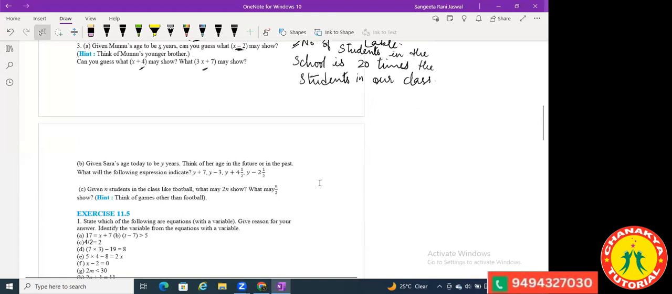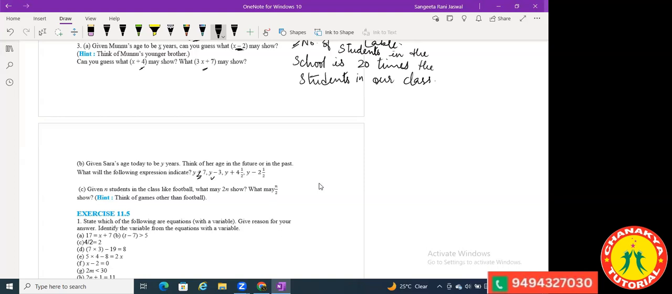Okay. Now see this next one. Given Sarah's age today to be y years, think of her age in the future or in the past. What will the following expressions indicate? Now y plus 7 will be what? Sarah's age after 7 years. Great. And what is y minus 3? Sarah's age 3 years ago.